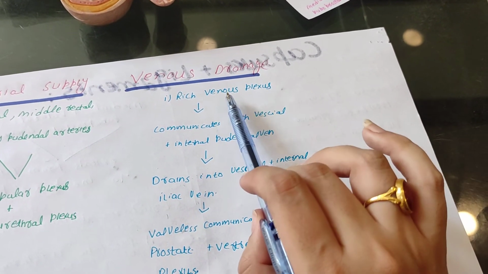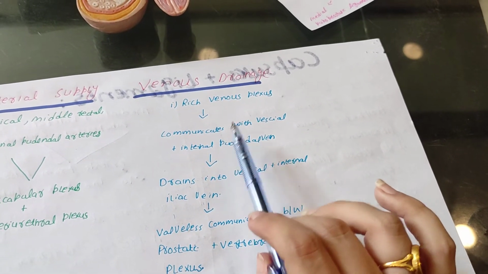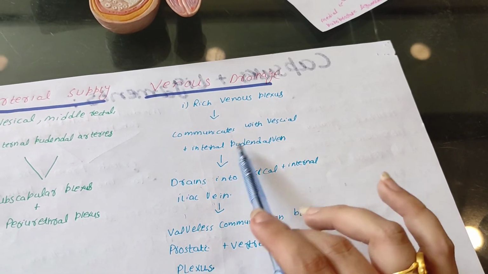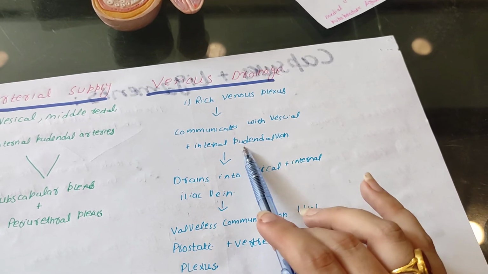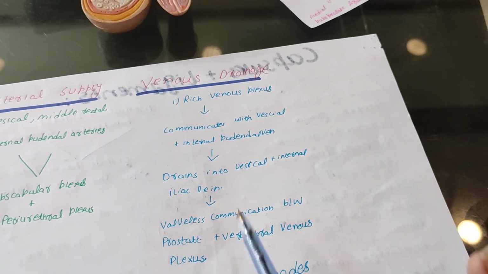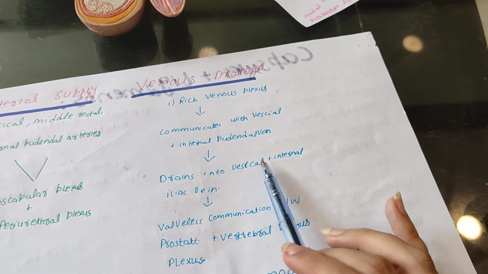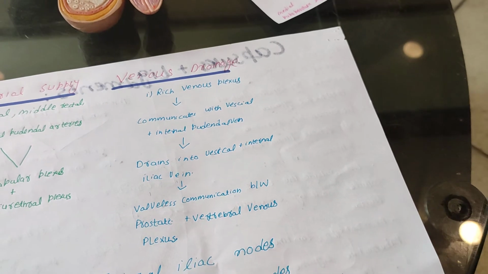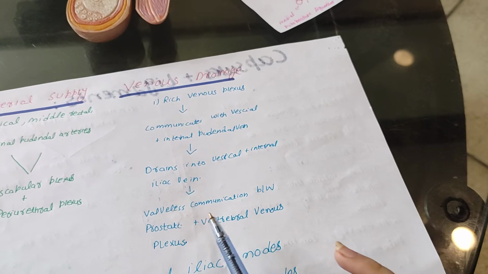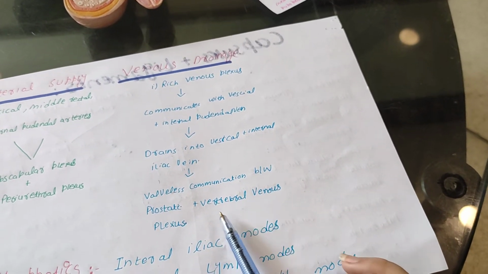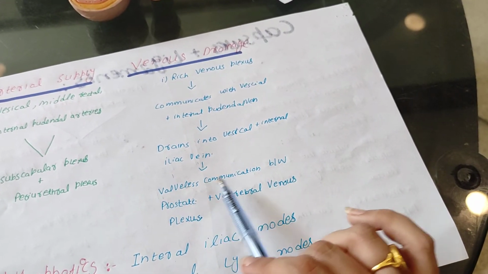And about the venous drainage, around the prostate there is a rich prostatic venous plexus which forms, and then that venous plexus communicates with the vesical and internal pudendal veins because again the bladder is in relation. So the vesical and internal pudendal veins will communicate with this prostatic venous plexus, and eventually the venous drainage will drain into the vesical and internal iliac veins. That is the ultimate. And one important thing to remember is that there is a valveless communication between the prostatic and vertebral venous plexus. The drainage coming from the vertebra and coming from the prostate will have a valveless communication.